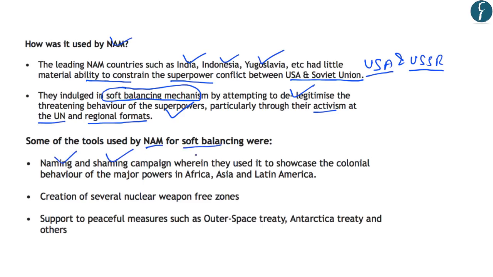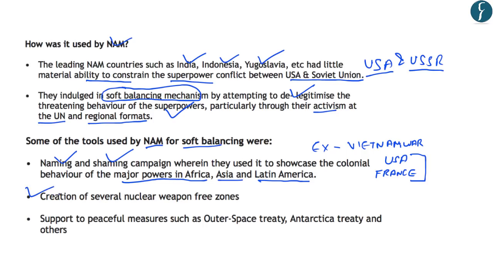The first included the naming and shaming campaign, wherein these powers used it to showcase the colonial behavior of the major powers in Africa, Asia and Latin America. For example, during the Vietnam War, the NAM countries criticized the role of USA and France. So this was one of the tools, that is naming and shaming campaign against the misuse of power by the superpowers of that time. Secondly, the NAM countries talked about creation of several nuclear weapons free zones.